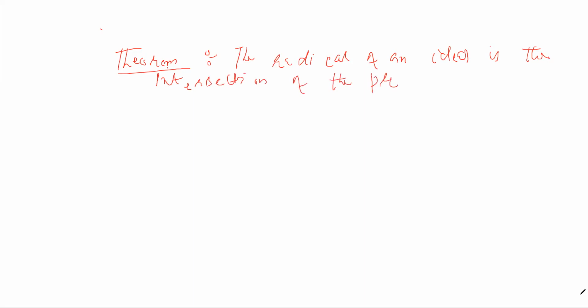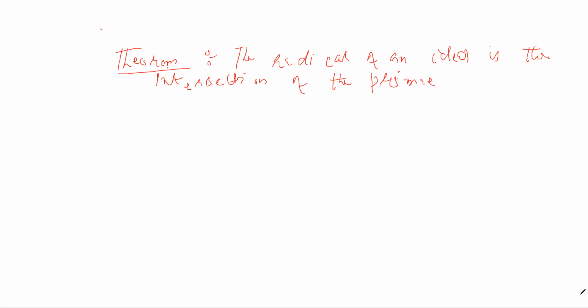So this is a theorem. The radical of an ideal is the intersection of the prime ideals containing it. आज मेरे हाथ को कुछ प्रॉब्लम है, so I am unable to write neatly.